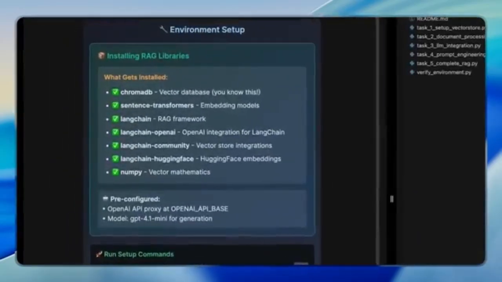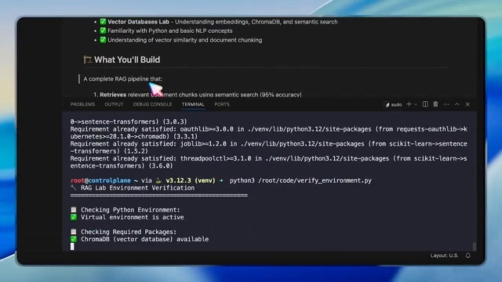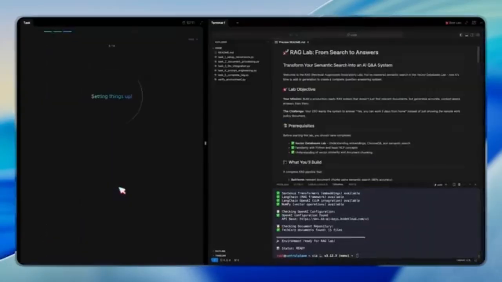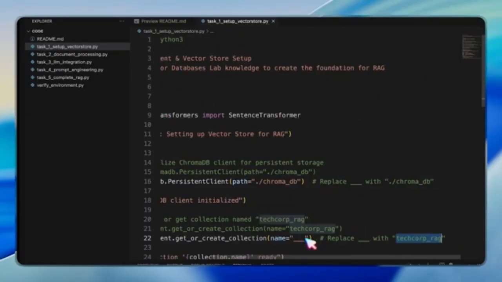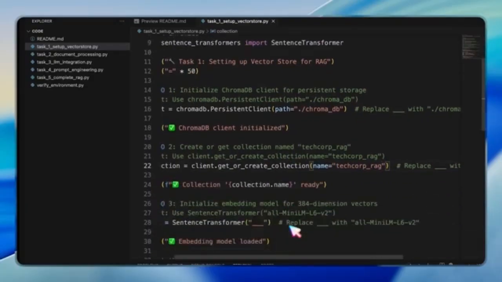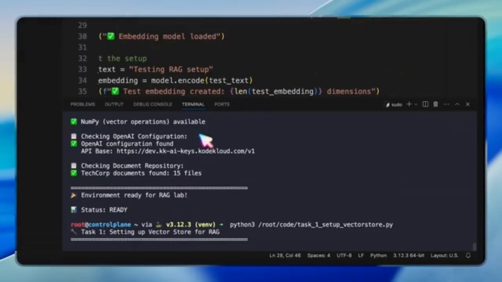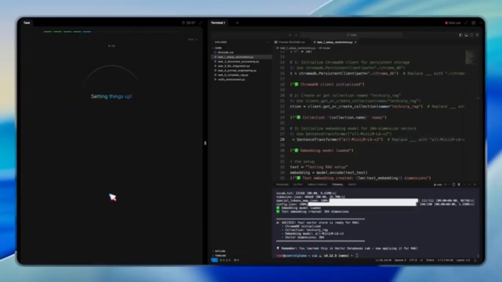We begin with the environment setup. In this step, we're asked to activate the Python environment and install the key libraries. These include ChromaDB for vector storage, sentence transformers for embeddings, and LangChain with integrations for OpenAI and Hugging Face. Once installed, we verify everything using the provided script to ensure the RAG framework is ready. Next, we move into Task 1, setting up the vector store. Here, we initialize a ChromaDB client, create or get a collection named techcorp_rag, and configure the embedding model, all-MiniLM-L6-v2. This is where we get our system of memory, a place where all of our company documents will be stored as vectors so that we can search them semantically.